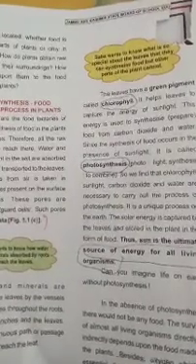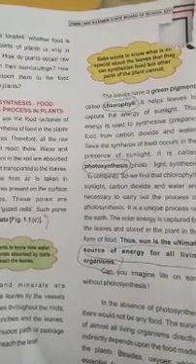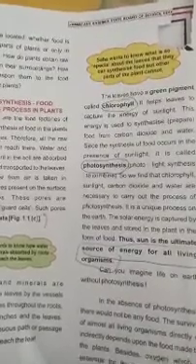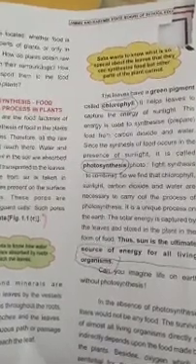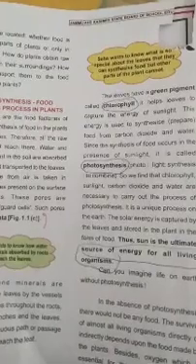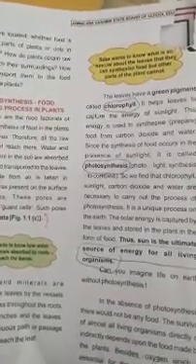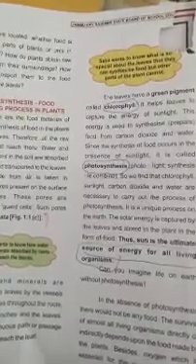Then the leaves have a green pigment. So dear students, you must be able to memorize these raw materials which are needed by a plant to manufacture its own food.